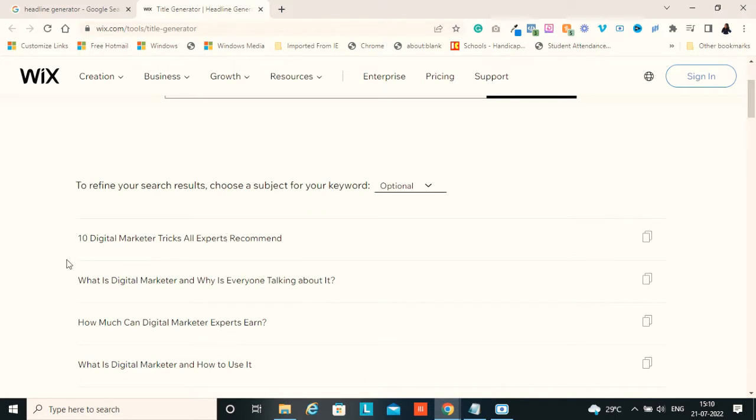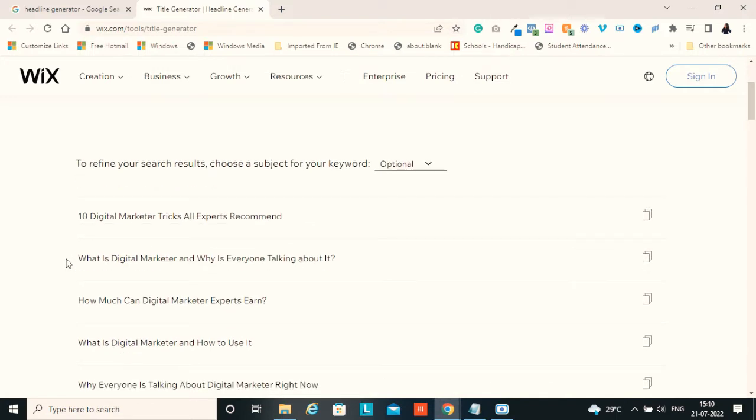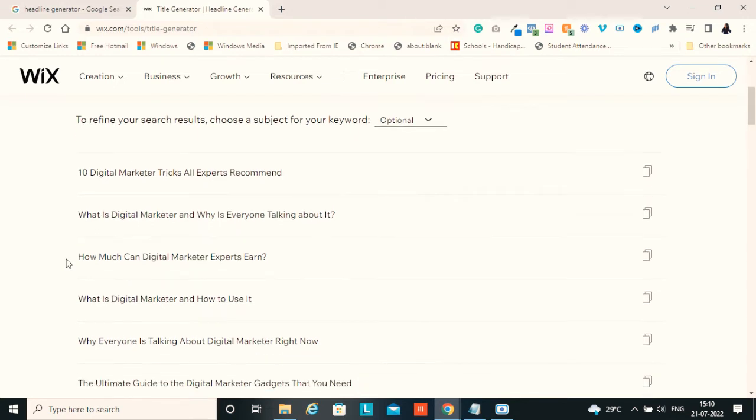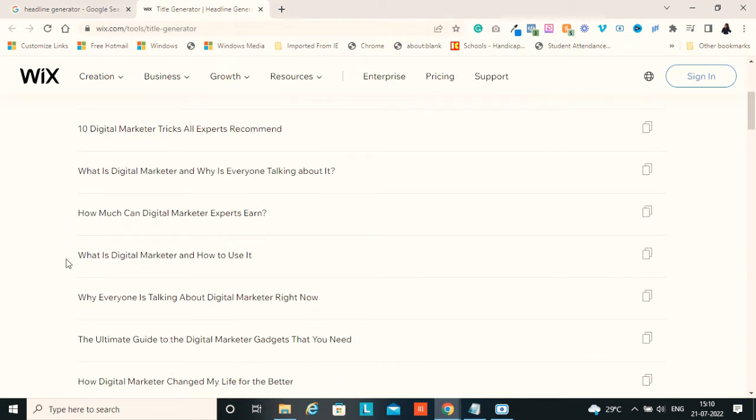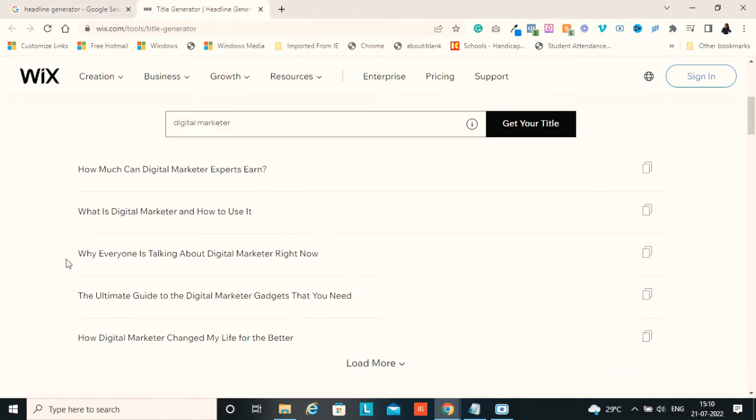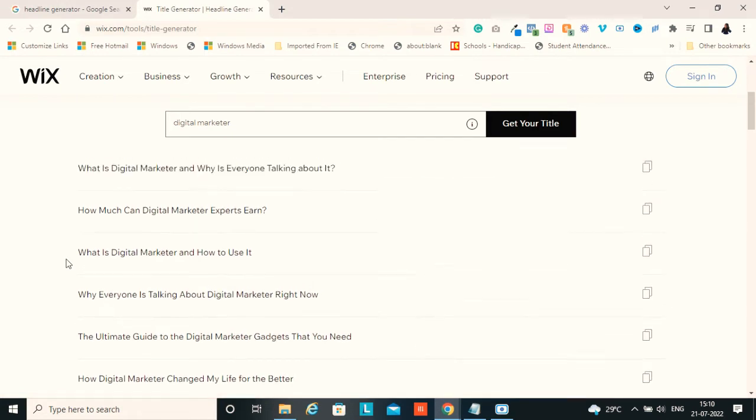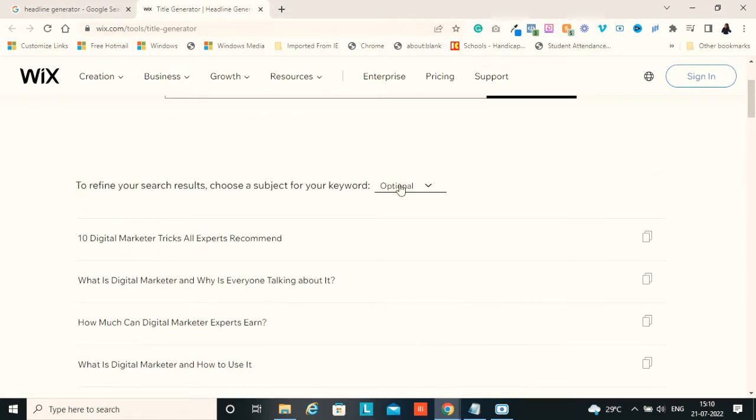10 digital marketer tricks all experts recommend. What is a digital marketer and why is everyone talking about it? How much can digital marketer experts earn? What is digital marketing and how to use it? You can also check these kinds of options, whether it is an event. If the keyword is about your event, the entire title is going to talk about something relevant to the event subject. If it is an organization, a person, place, product, verb, work of art, other.